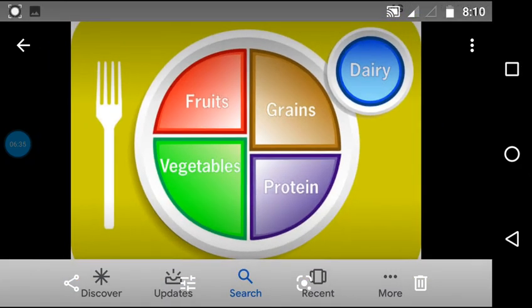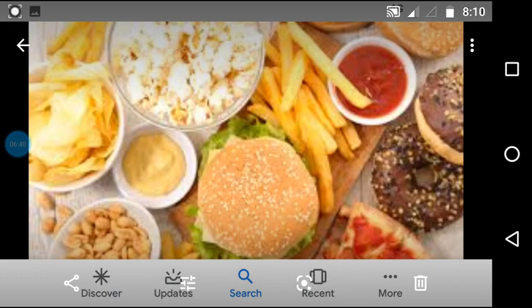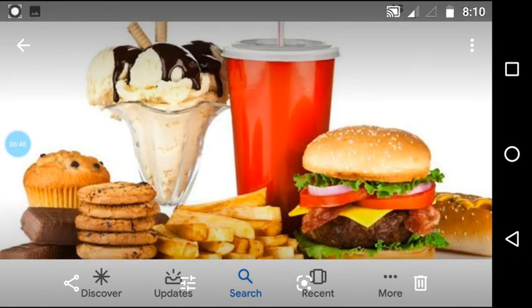Children, at this age, instead of taking a nutrient diet, you all like to eat this. What are these? Yes, these are junk foods. You like to eat junk foods a lot, isn't it? But try to avoid junk foods. Junk foods are unhealthy foods which add more fats and more carbohydrates into our body.